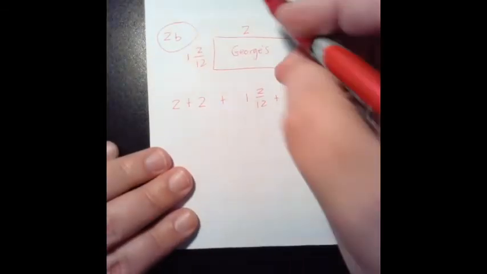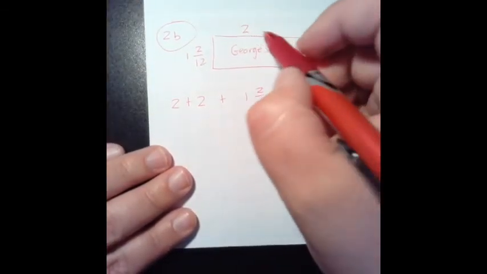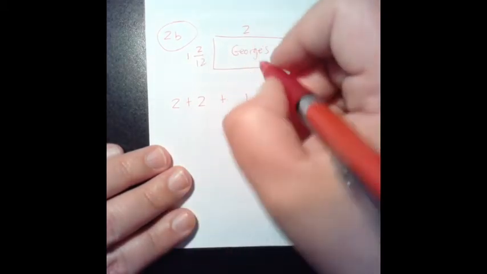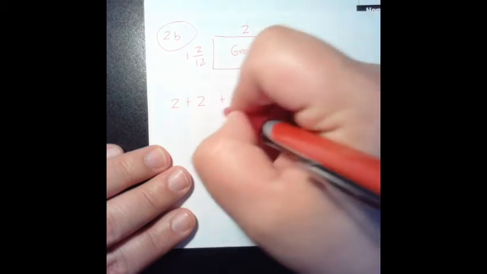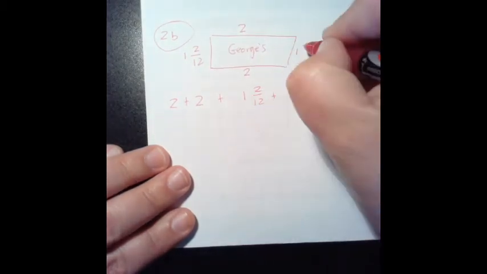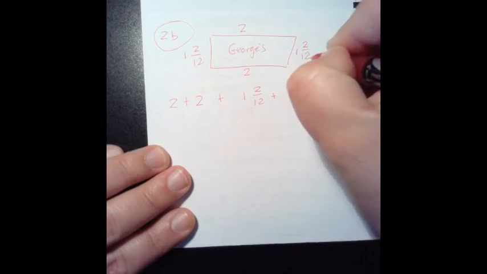Now it's the perimeter of George's bed. So we've got to go and add all 4 sides. Well, here's George's bed again. So it's a 2 by 1 and 2 twelfths. So we've got to go 2 plus 2 plus 1 and 2 twelfths plus 1 and 2 twelfths.